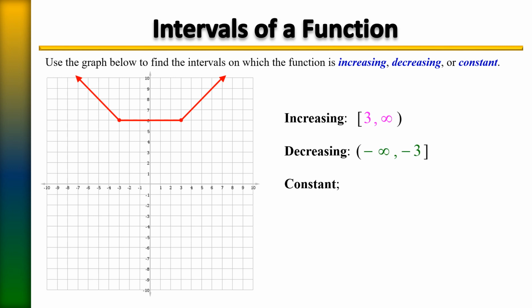Lastly, we want to find where it is constant, and constant just simply means where it stays the same. It is a horizontal line. It did not increase nor did it decrease. It just stayed the same. So yes, you're right. If you said it would be from -3 to 3, you're absolutely correct.